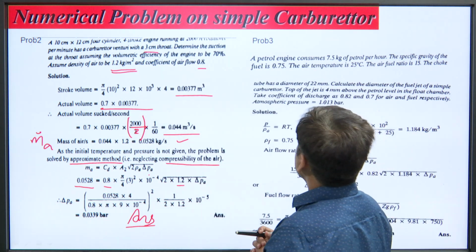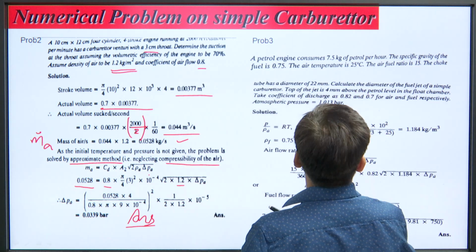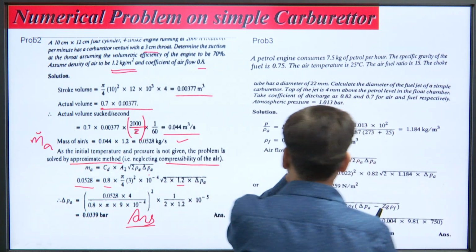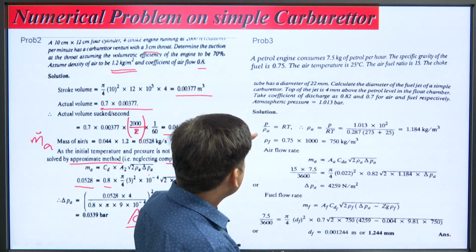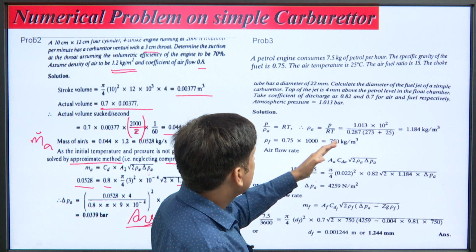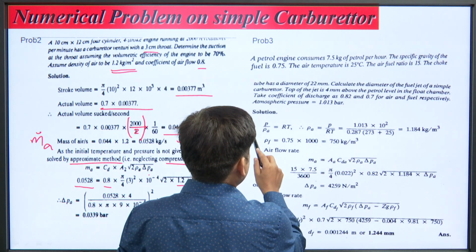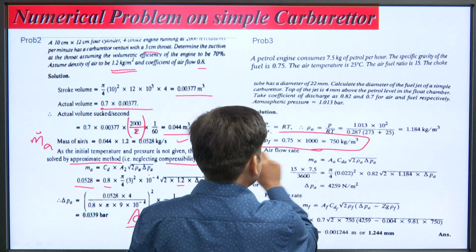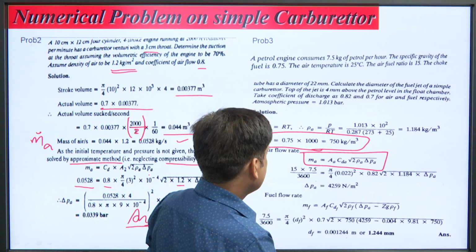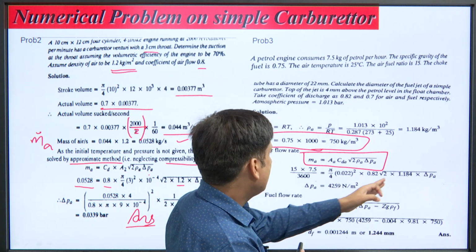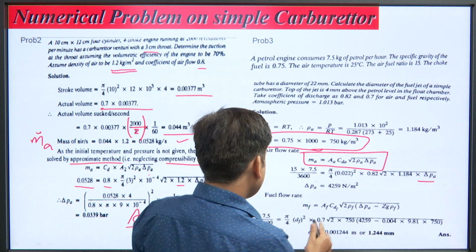Now, we will take problem 3. A petrol engine consumes 7.5 kg per hour. So, here we will solve this problem also with the help of the ideal gas equation, P upon rho A RT, rho A equals P upon RT. All the parameters are given, and rho f is equal to 750 kg per meter cube. We will apply similarly this equation, solve with all the values given here, and evaluate delta P A.